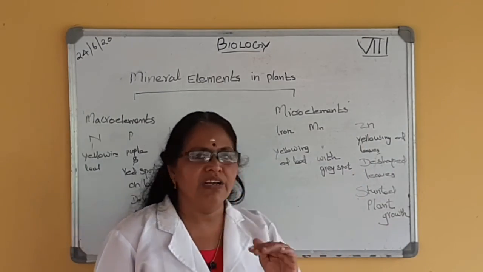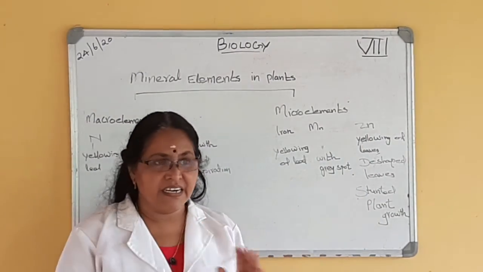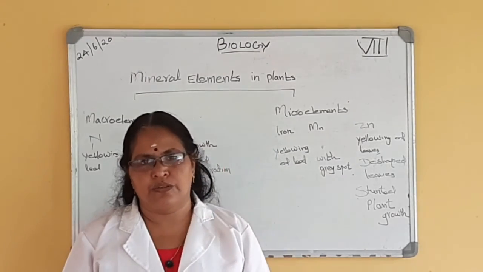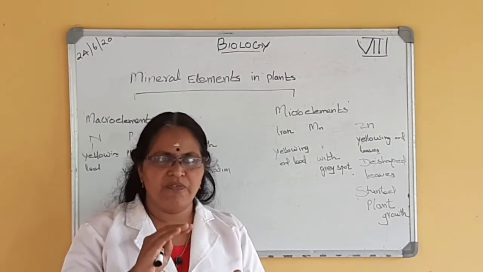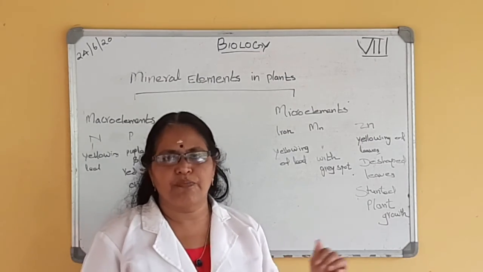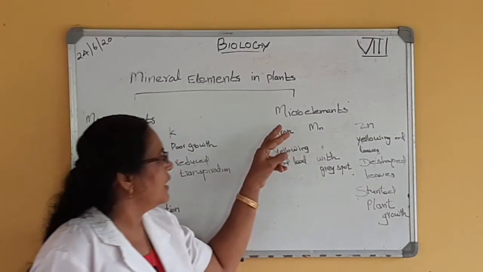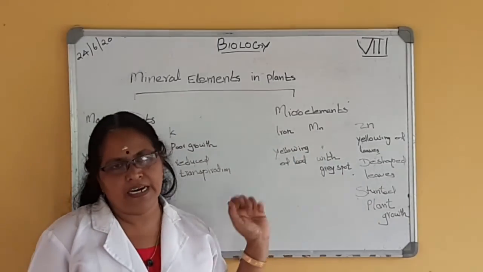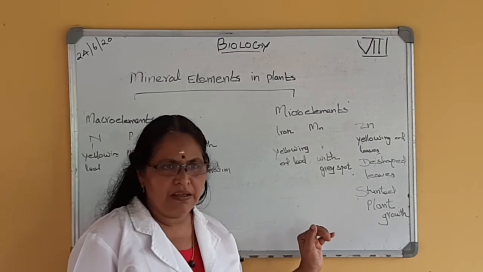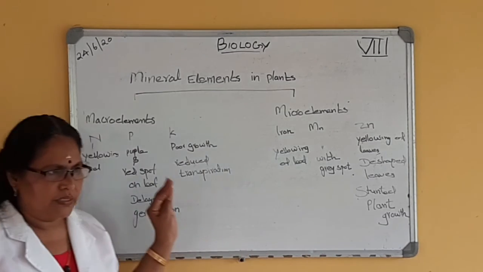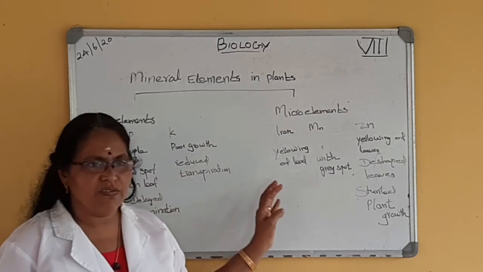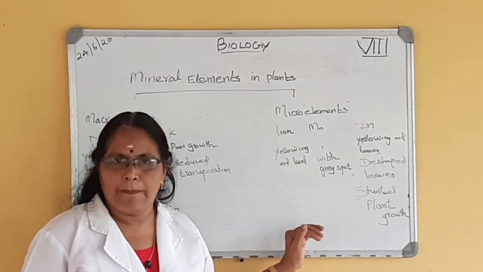And then the plant will not grow properly. Stunted growth of plant. That means growth will be stopped. It will not show the proper growth. So these are the micro elements needed in plants. So these macro and micro elements are very important. Study well. That is their uses, and they cause many deficiency diseases in plants.